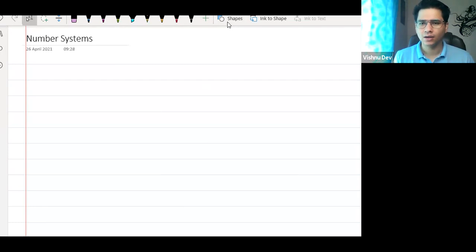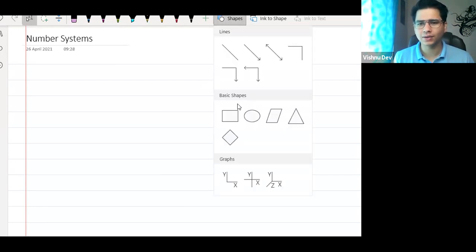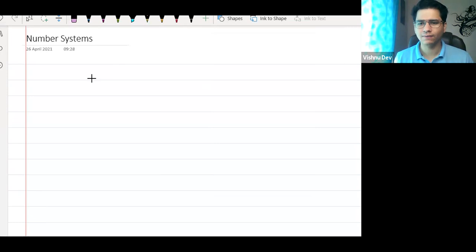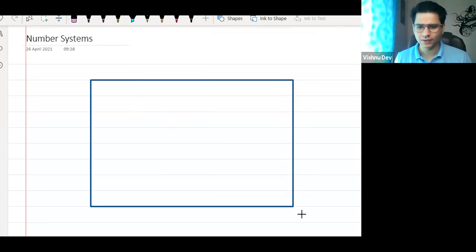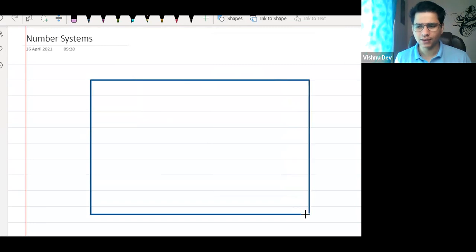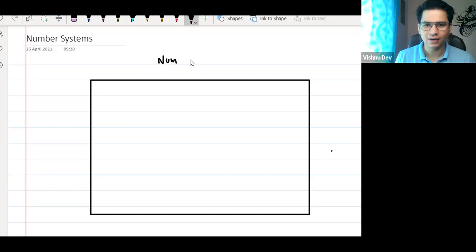Suppose this is a universe of number system. It is like a country, and let us name this country Numbers.